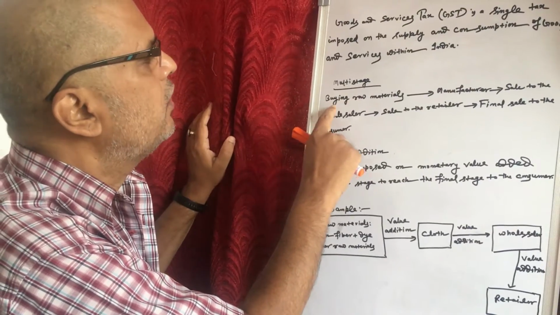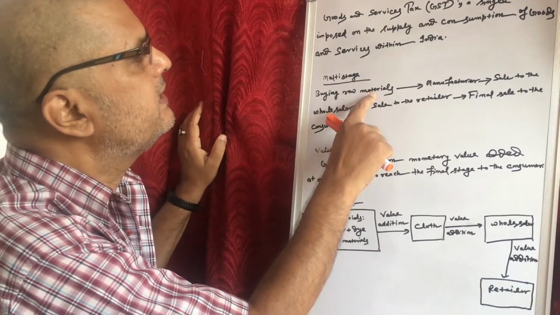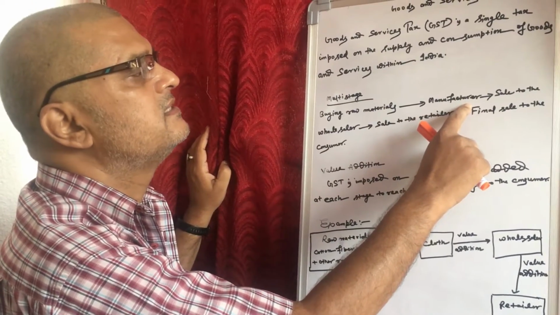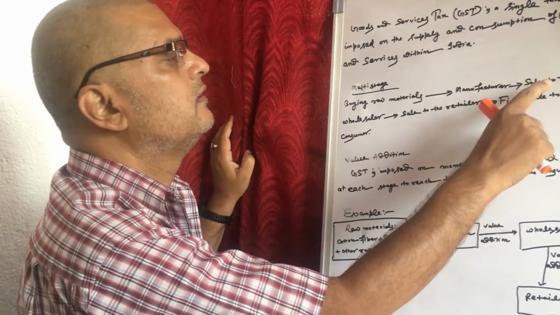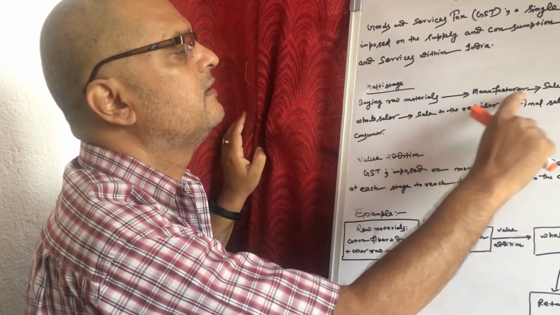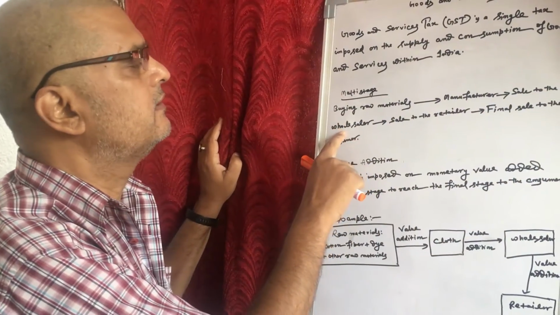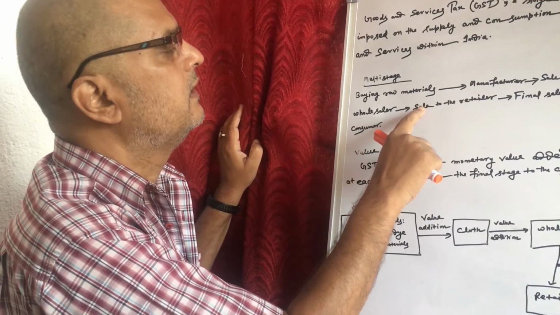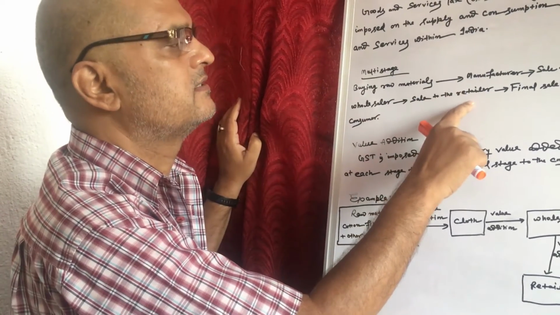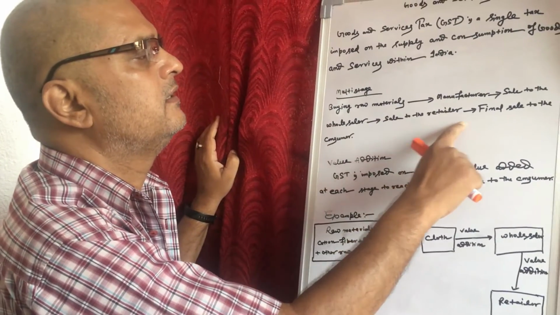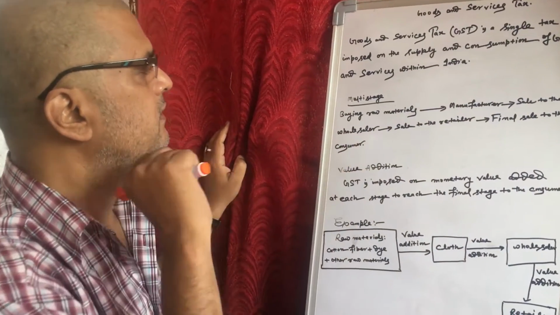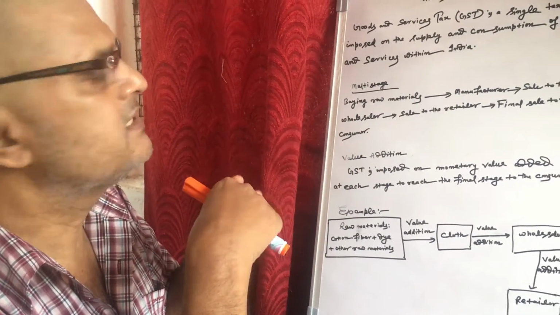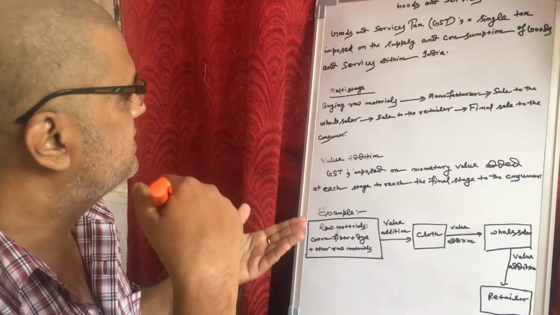Suppose buying raw materials, then that material is sent to the manufacturer. The manufacturer sells to the wholesaler, then the wholesaler sells the goods to the retailers, then the final sale to the consumers. Now on every stage a type of tax is imposed, that is the GST.